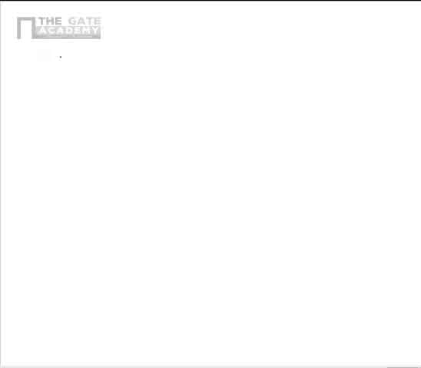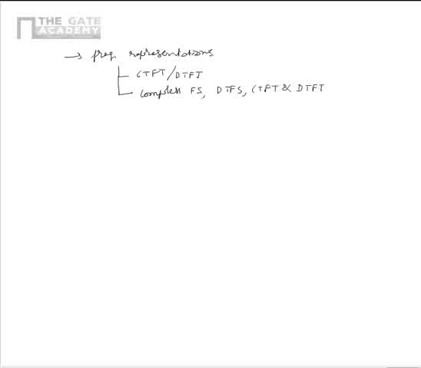So far we have considered some of the properties related to the frequency representation of the signals. Please note that the properties that we covered are shown mainly for continuous time Fourier transform or discrete time Fourier transform. However, these properties can be extended for the complex Fourier series representation, DTFS, CTFT, and DTFT. Now, let us consider some example problems related to these properties.